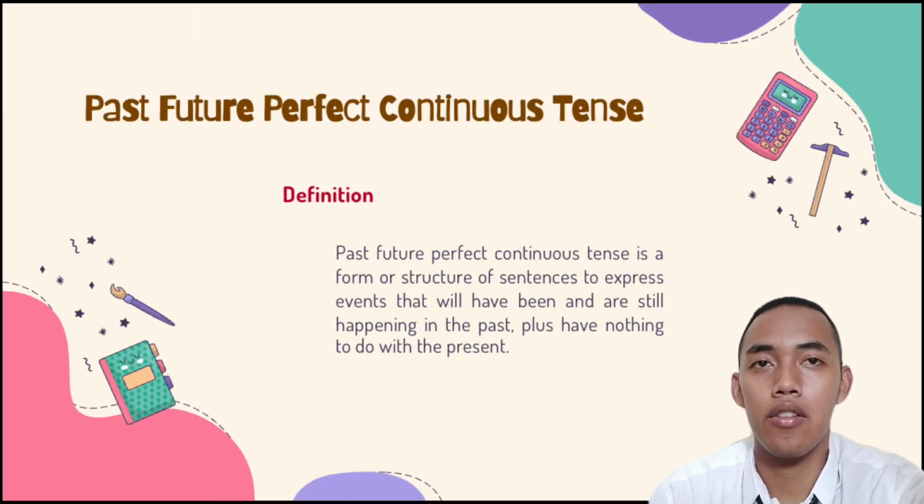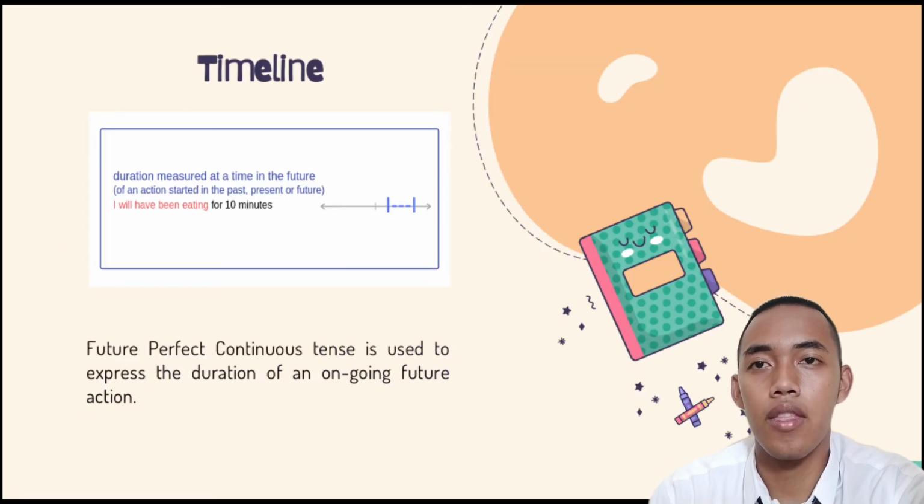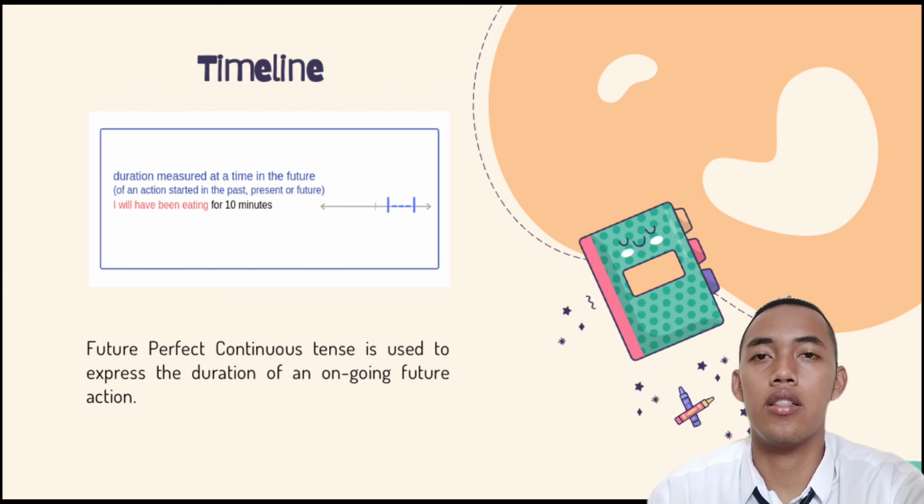Past future perfect continuous tense. Definition. Past future perfect continuous tense is a form or structure of sentence to express an event that will have been and are still happening in the past, but have nothing to do with the present. Timeline. Future perfect continuous tense is used to express the duration of an ongoing future action.